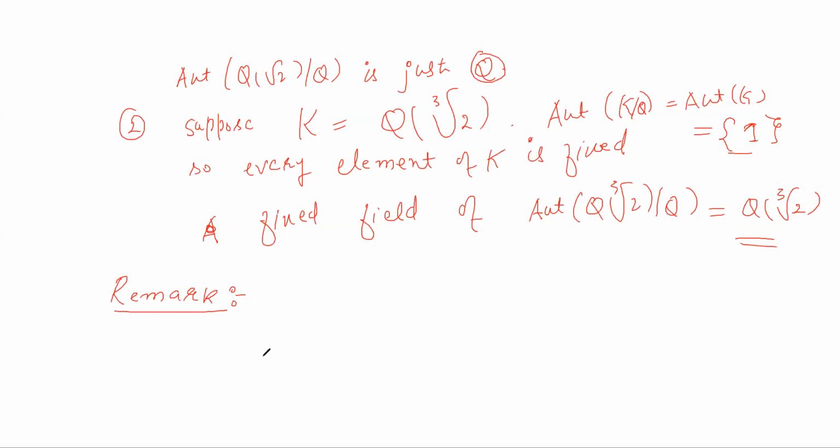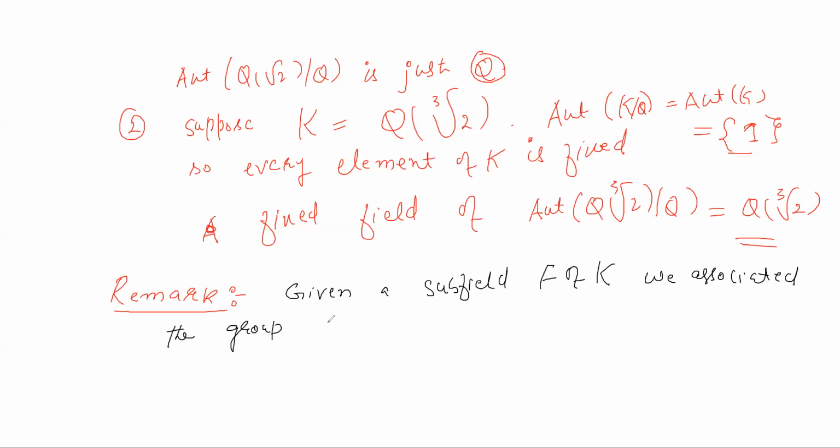We have seen so far that given a subfield F of K, we associated the group Aut K over F, which is the collection of automorphisms of K which fix F.